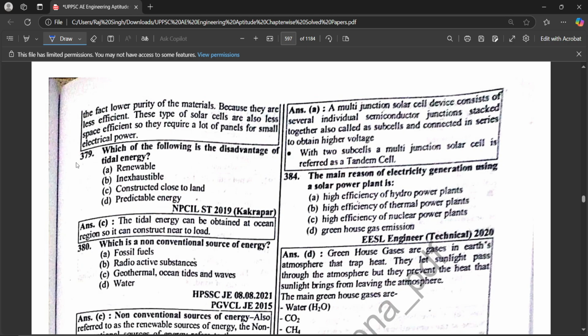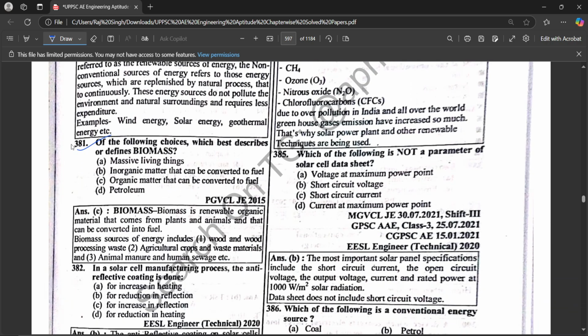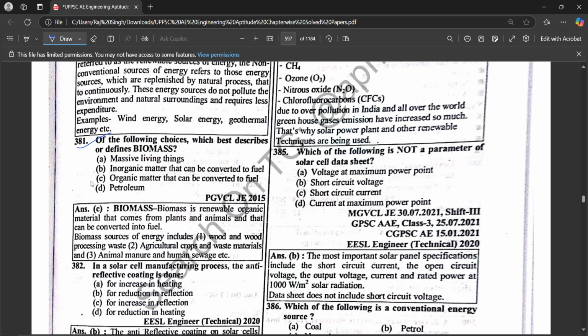Which of the following is a disadvantage of tidal energy, which is constructed close to land? Which is a non-conventional source of energy? Geothermal, ocean, tidal, and wave. Of the following, choose which best defines biomass: organic matter that can be converted to fuel.